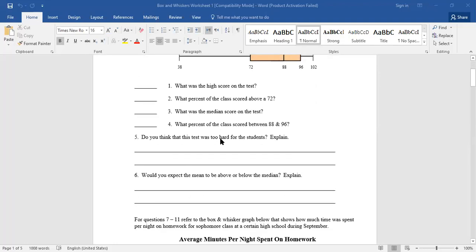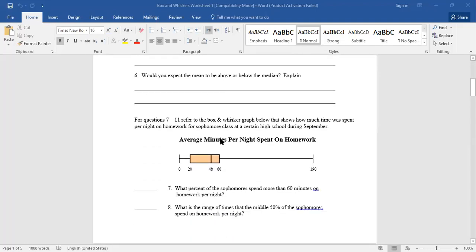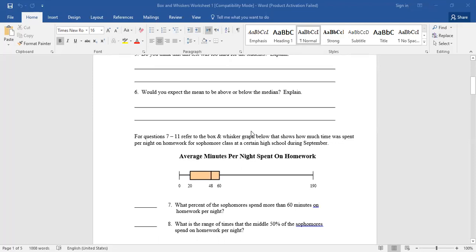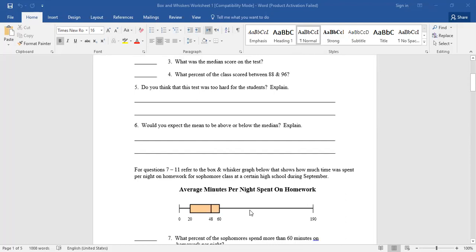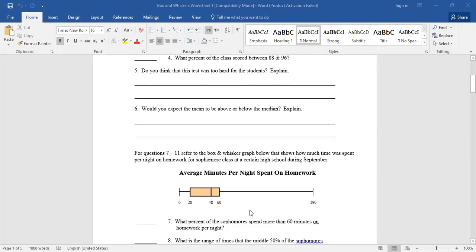Okay, the second question. What is the least value? 0. What is the greatest value? 190. What is the median? 48. What is the first quartile? 20.